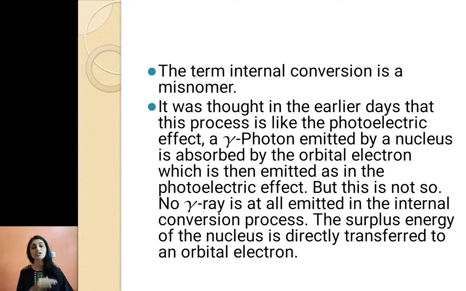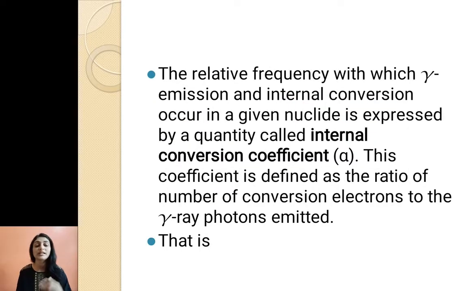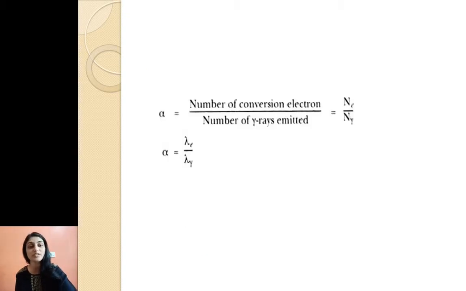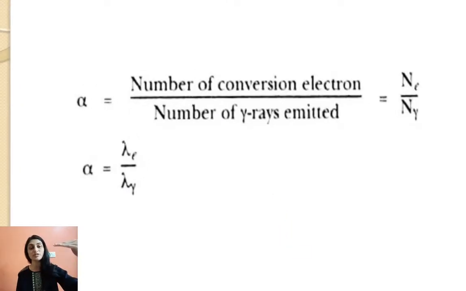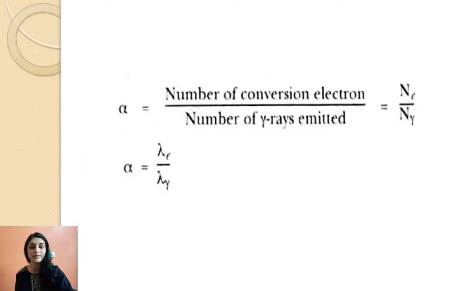The surplus energy of the nucleus is directly transferred to an orbital electron. The relative frequency with which gamma emission and internal conversion occur in a given nuclide is expressed by a quantity called the internal conversion coefficient. It is denoted by the symbol alpha, and this coefficient is defined as the ratio of the number of conversion electrons to the number of gamma ray photons emitted. So we can write alpha equals number of conversion electrons upon number of gamma rays emitted, Ne upon N gamma, or in terms of rate, lambda e upon lambda gamma.